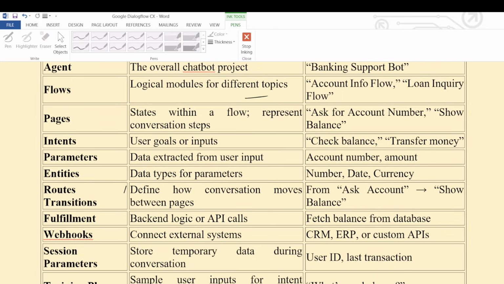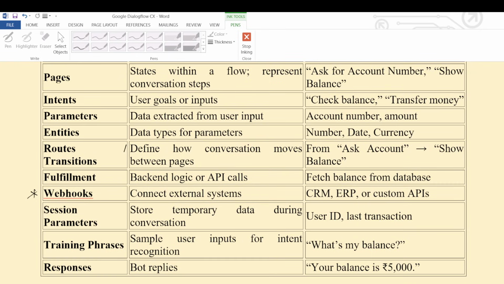Now I hope that is clear. Now webhooks, which are backend logic. Fulfillment is the backend logic or API calls. Webhooks play a very, very important role. Webhooks are how we connect with external systems, like CRM or ERP or custom APIs. Now session parameters are also very, very important.